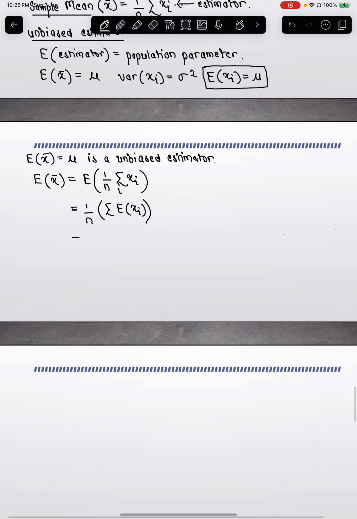So what I can write is 1 by n summation over i of mu, and summation over i of mu is n mu. So n mu by n, which is nothing but mu. So I can say that my expectation of x bar is nothing but mu.